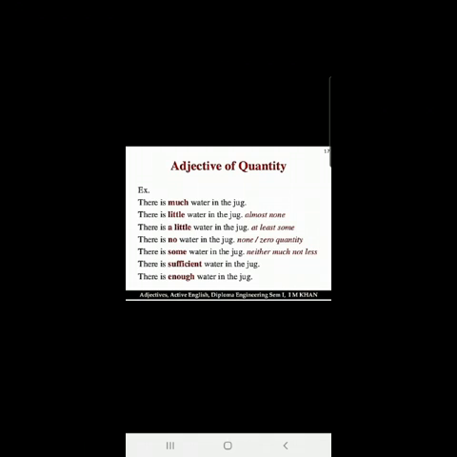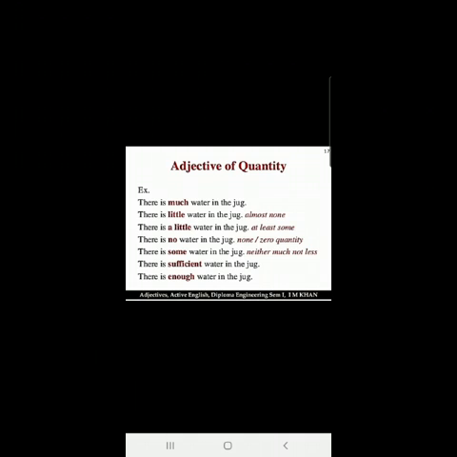Alright? Let us see some more examples of adjectives of quantity. Please remember children, adjectives of quantity are those adjectives which tell us about the nouns which cannot be counted. Okay, those nouns cannot be counted. Like there is much water in the jug. Water is a noun.